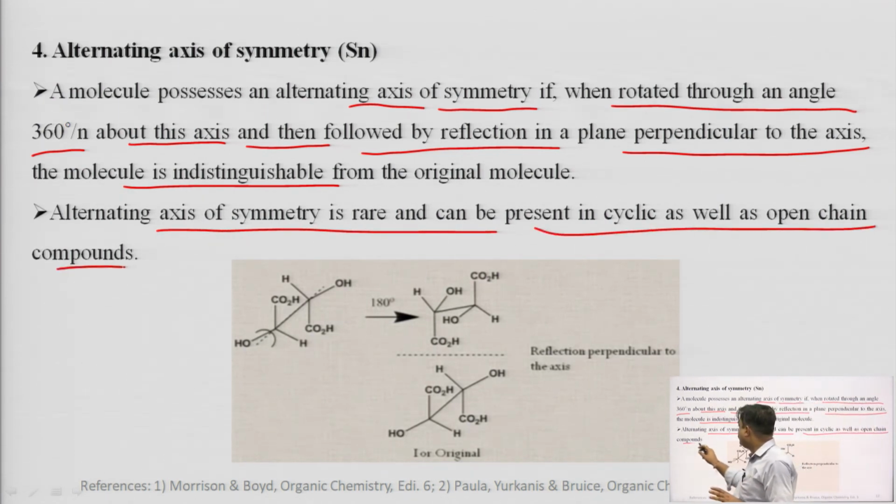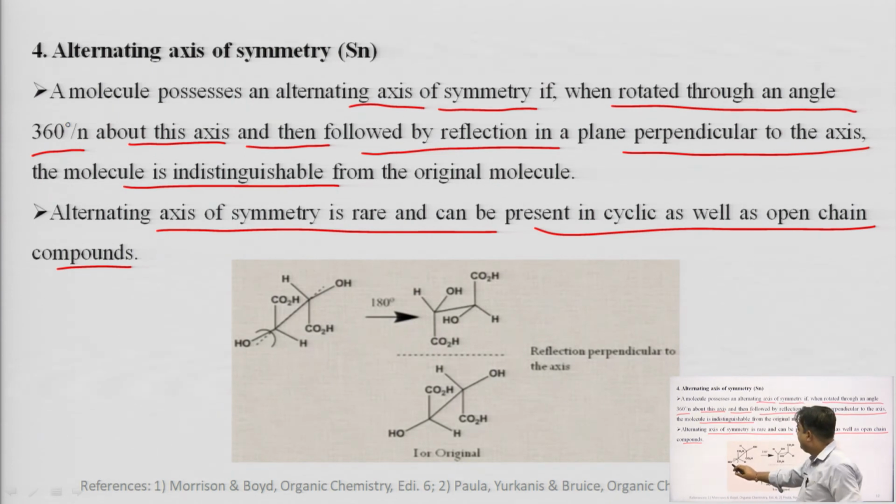What we are doing actually is again imaginary. We take a compound with an imaginary axis. When we rotate this molecule around a certain degree, one time, two times, three times, four times, and we have also talked about the axis of symmetry. Suppose first we rotate this molecule around this axis by 180 degrees.